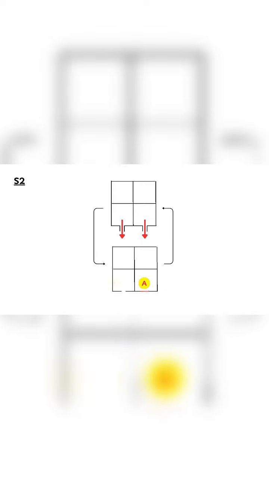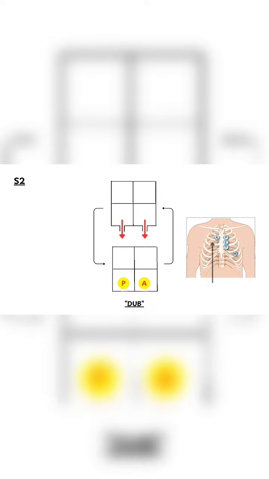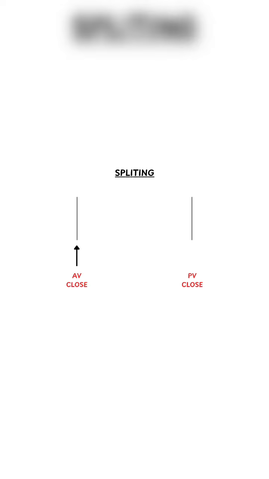Second heart sound. The second heart sound is known as S2, which occurs due to closure of the aortic and pulmonary valves. It produces a dup sound, which is best appreciated in the aortic and pulmonary areas. Splitting of S2: normally the aortic valve closes first, then the pulmonic.